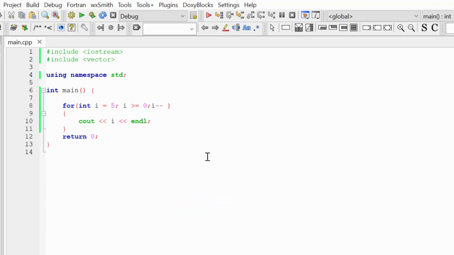Now let's go back to our previous example where we just typed the value of i to the console, and let's discuss in more detail the initialization, condition, and iteration parts of our loop. So what will happen if I skip some of these parts? Let's, for example, skip the iteration part. I'm not going to change our value of i. What will happen in this case? To check this, let's just build and run our program to see the result.